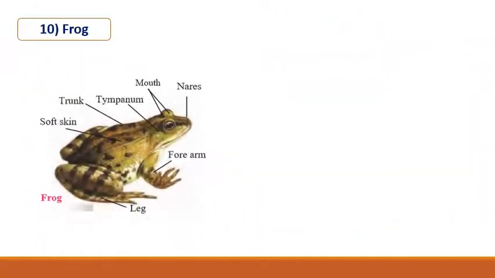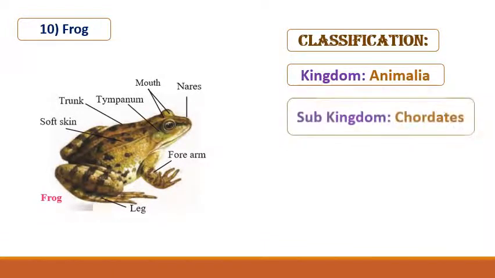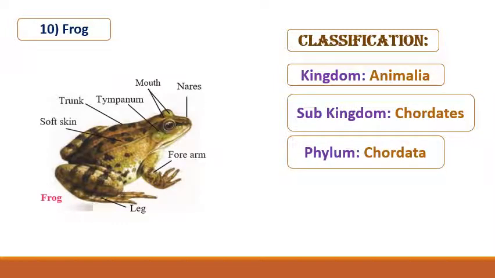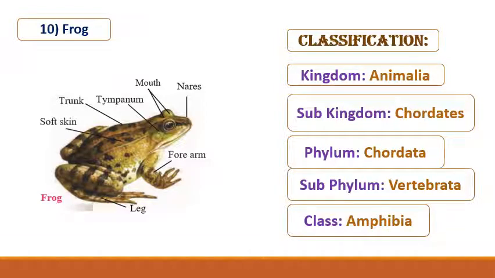Next is frog. See this. Classification again, kingdom Animalia, subkingdom chordates, phylum Chordata, subphylum Vertebrata and class Amphibia. Amphibian, correct? These animals are strictly aquatic during larval life and perform only aquatic respiration, whereas they can live in water as well as on land during adult life and can perform aquatic as well as aerial respiration.